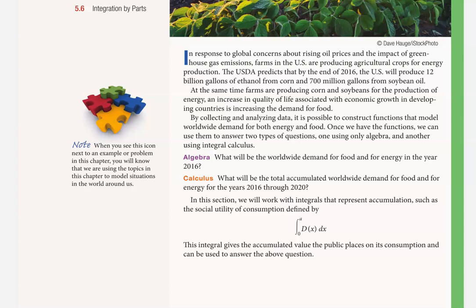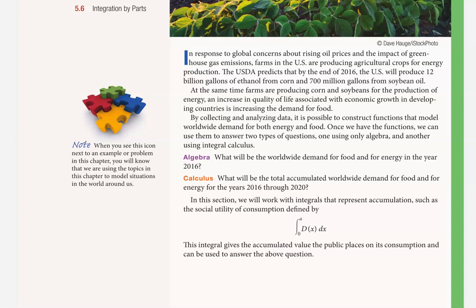By collecting and analyzing data, it is possible to construct functions that model worldwide demand for both energy and food. Once we have the functions, we can use them to answer two types of questions, one using only algebra, and another using integral calculus. Algebra would be a question like, what will be the worldwide demand for food and for energy in the year 2016? So kind of a snapshot. A calculus question would be, what will be the total accumulated worldwide demand for food and for energy for the years 2016 through 2020? So a little different, what's happening over time.